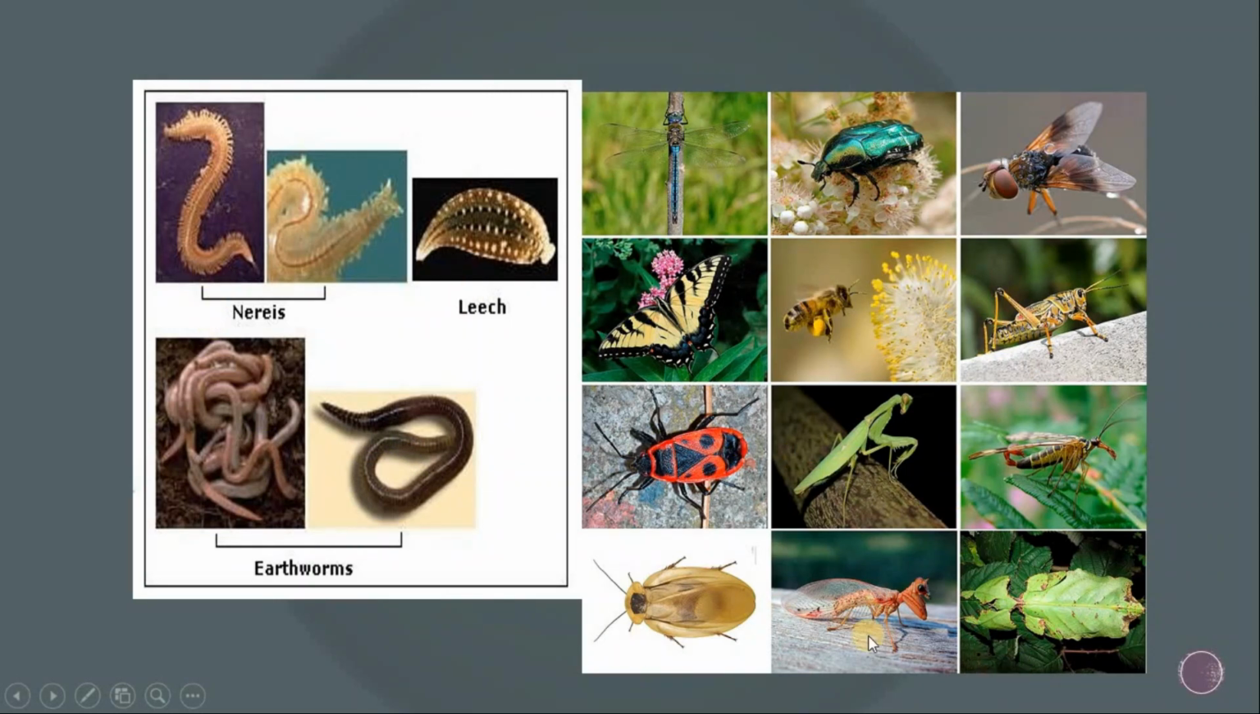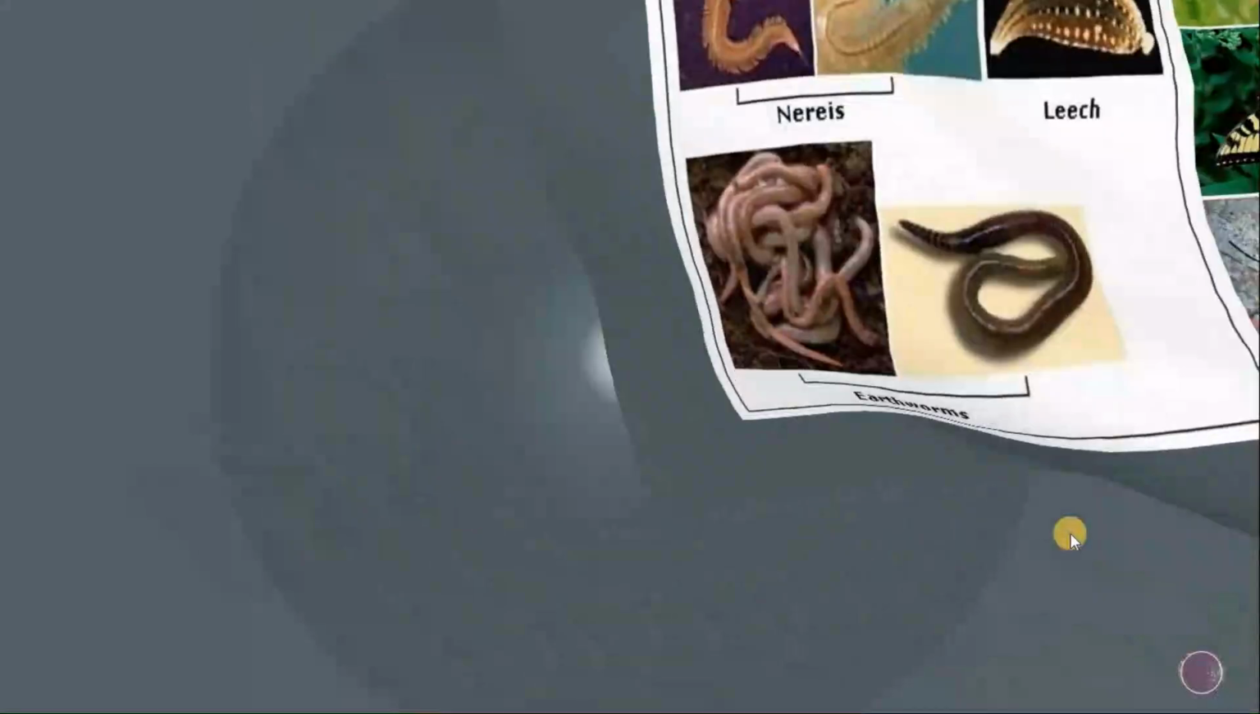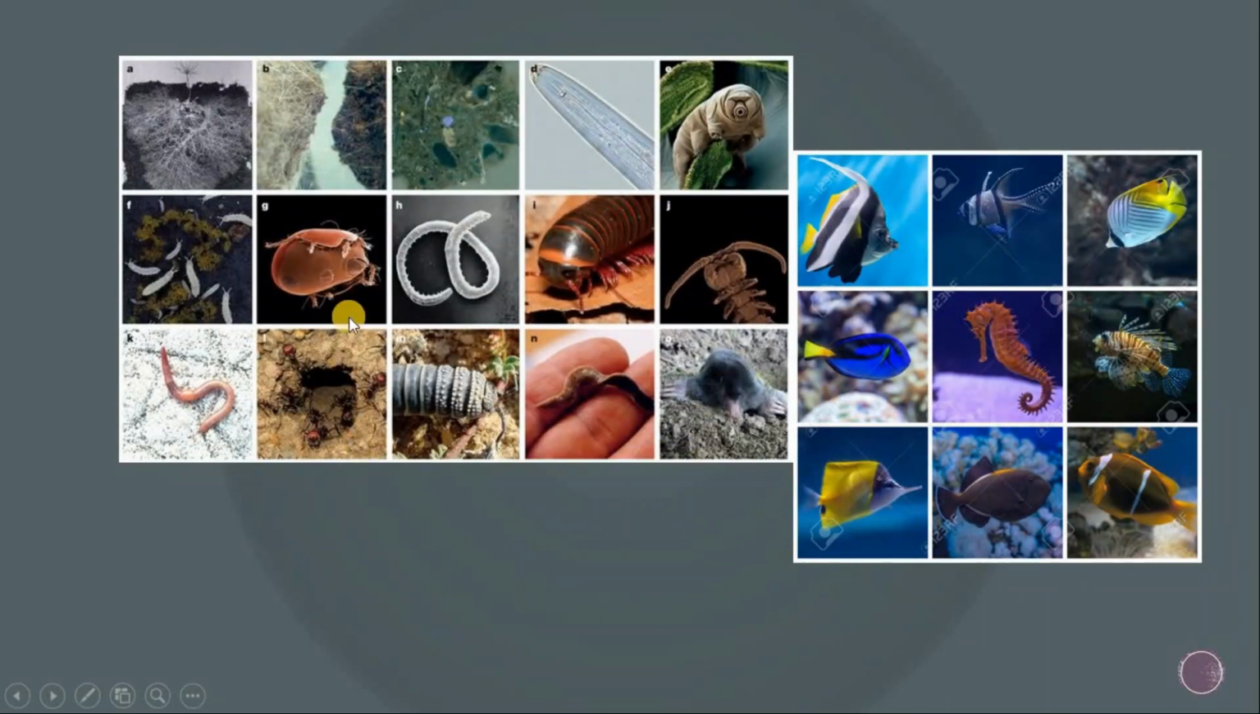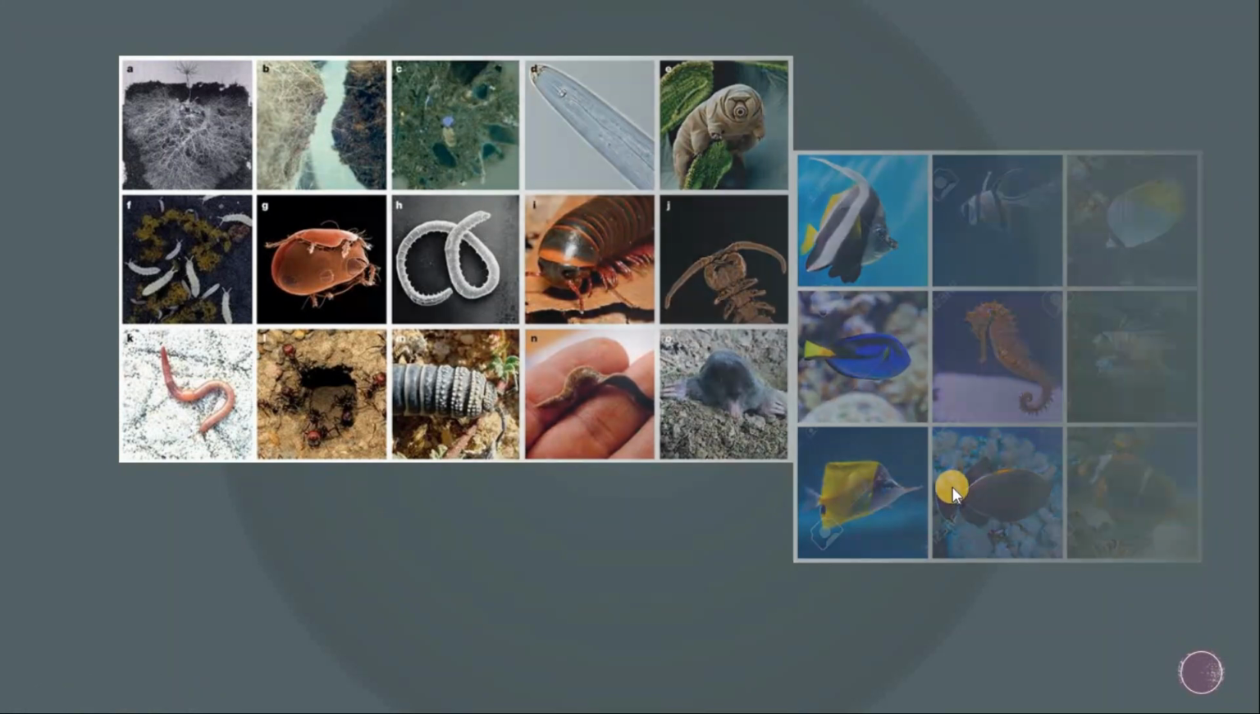Here some arthropoda are also found: butterfly, grasshopper, honeybee. You can see they are different in shape, size and coloration. They show a great variation. Here some worms, also different in shape, size and color. These are some fishes. You can see all the fishes are different in coloration and size.